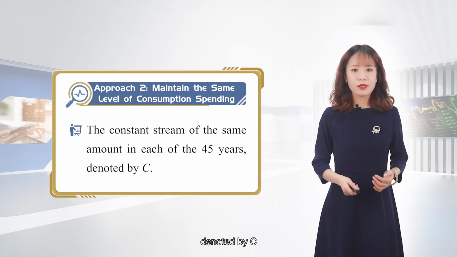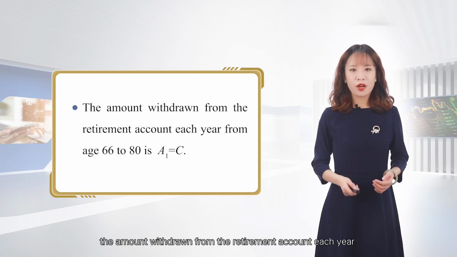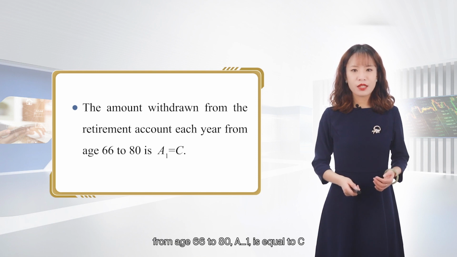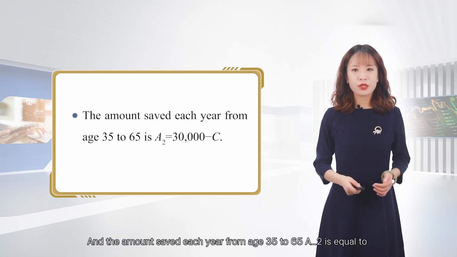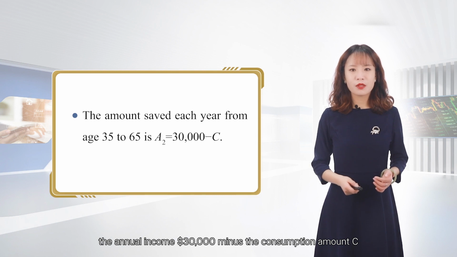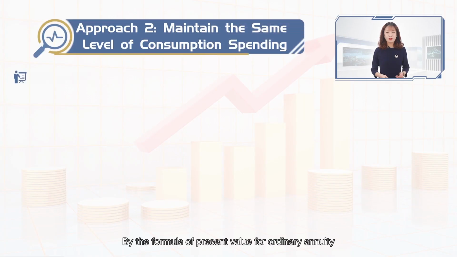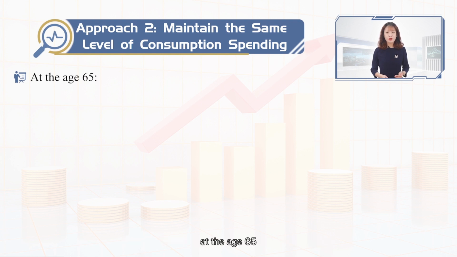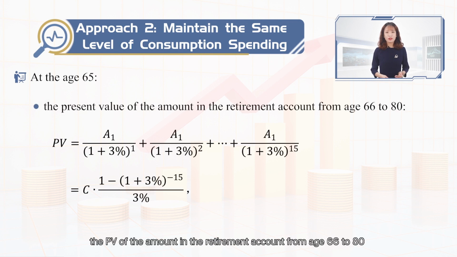So the amount withdrawn from the retirement account each year from age 66 to 80, A1, is equal to C. And the amount saved each year from age 35 to 65, A2, is equal to the annual income, $30,000, minus the consumption amount C. By the formula of present value for ordinary annuity at age 65, the PV of the amount in the retirement account from age 66 to 80 is equal to the consumption C multiplied by 1 minus 1 plus the interest rate 3% to the minus 15th, divided by 3%.